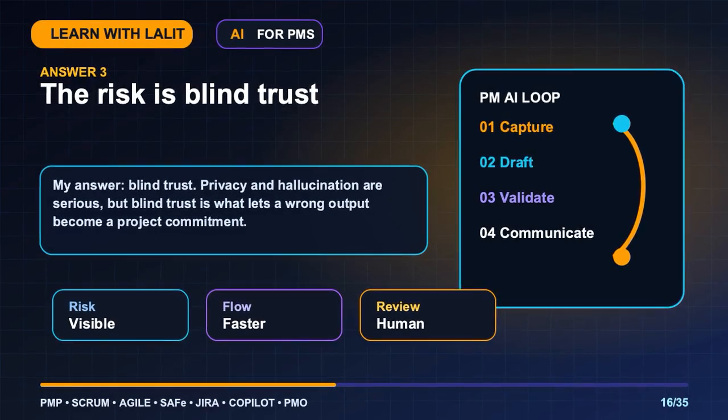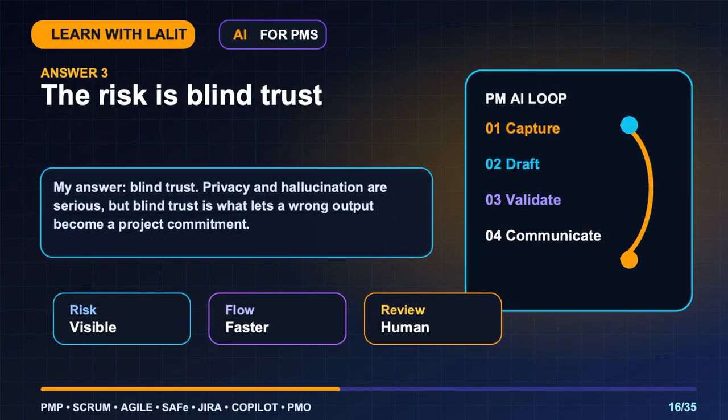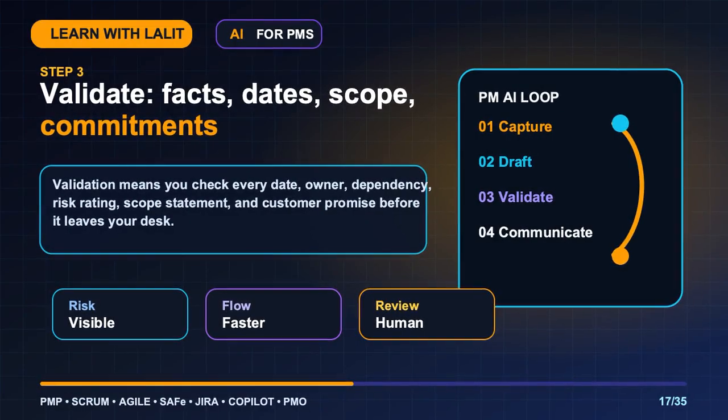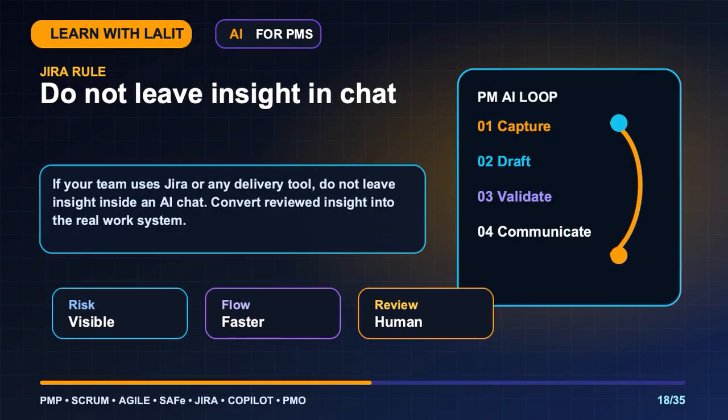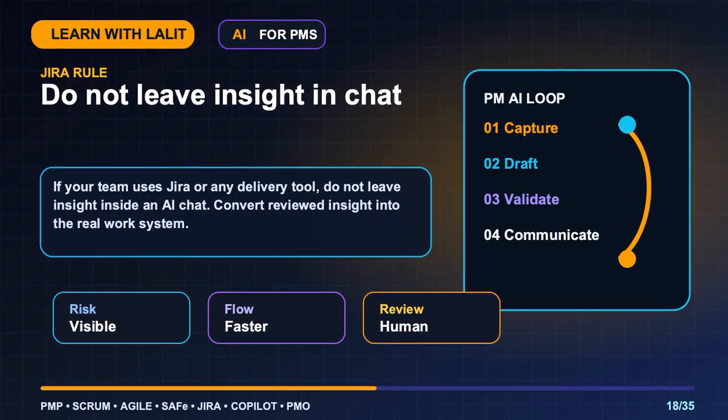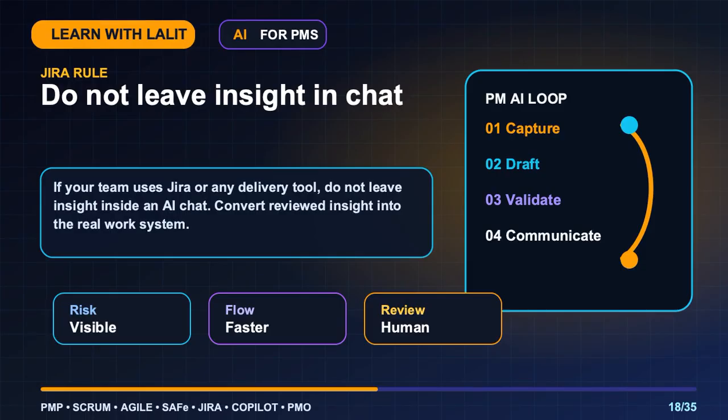My answer: blind trust. Privacy and hallucination are serious, but blind trust is what lets a wrong output become a project commitment. Validation means you check every date, owner, dependency, risk rating, scope statement, and customer promise before it leaves your desk. If your team uses Jira or any delivery tool, do not leave insight inside an AI chat. Convert reviewed insight into the real work system.